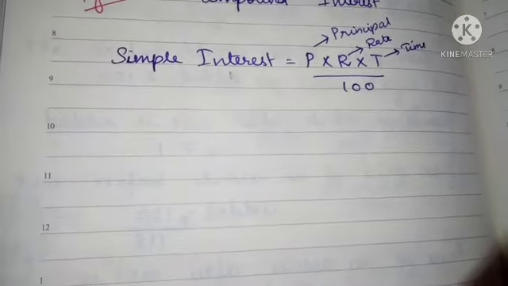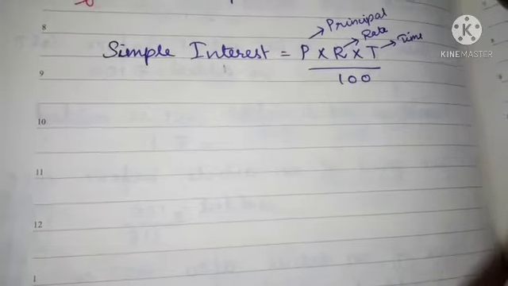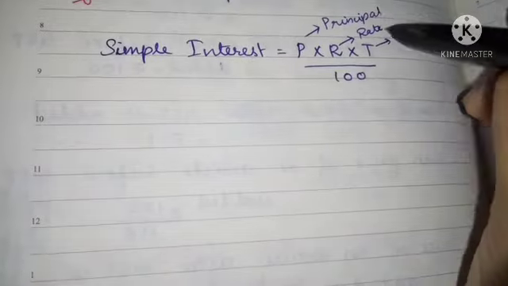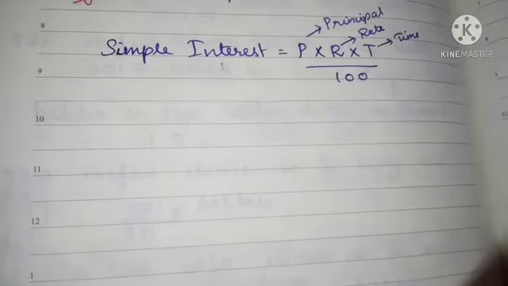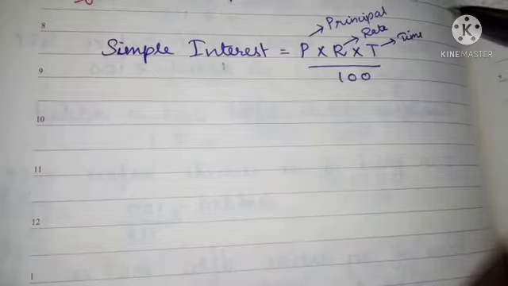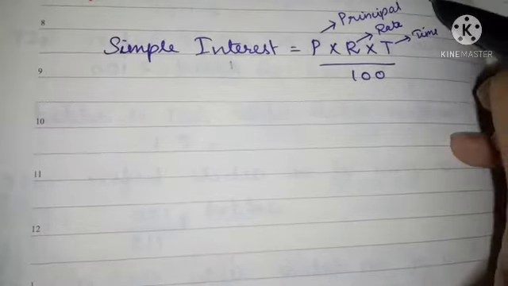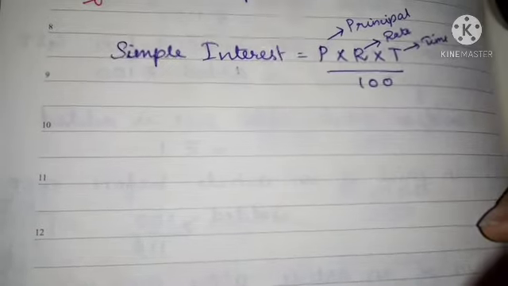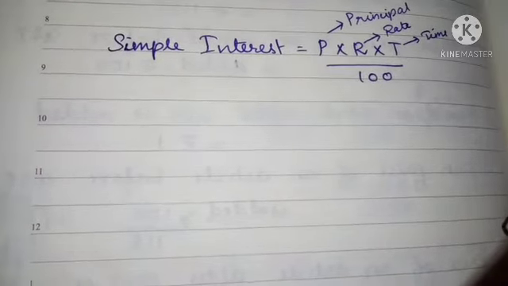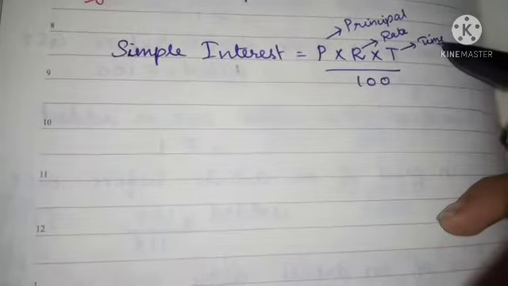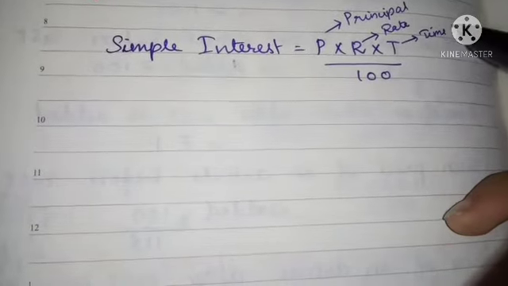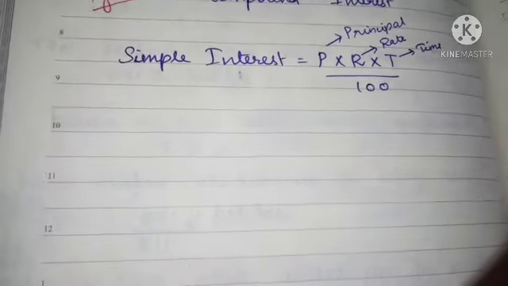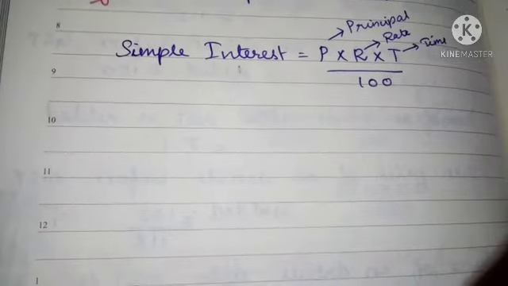Rate is the percentage of interest you have to pay for borrowing this principal amount. Sometimes they will say you have to pay 5% interest, or 1% is enough. Then time is for how many years: 1 year, 2 years, 3 years, or 10 or 20 years. So this is your simple interest.